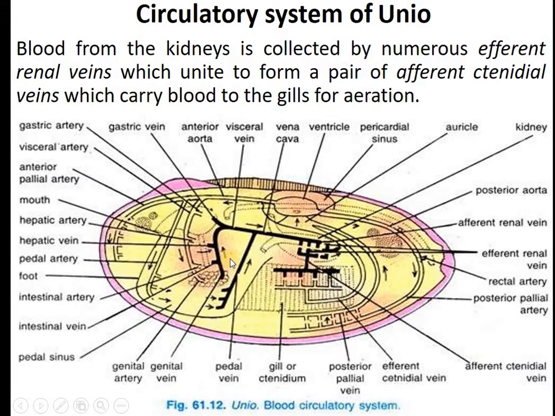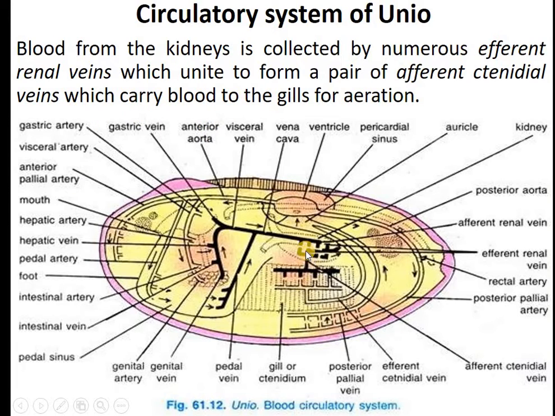So that's what we saw here. So this is the vena cava, and this is what we call the gastric vein, hepatic vein, intestinal vein and genital vein. They combine and open into the kidney. Then the renal vein collects the blood from the kidneys, and now it supplies the blood to the gills by the afferent veins, which carry the blood to the gills for aeration.